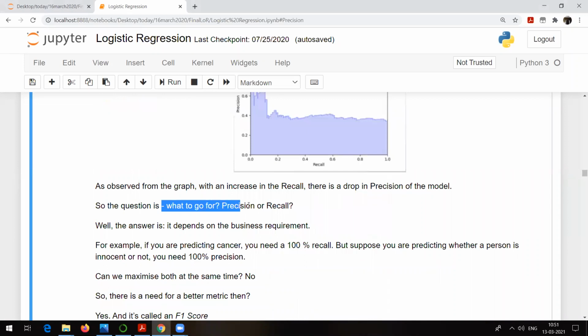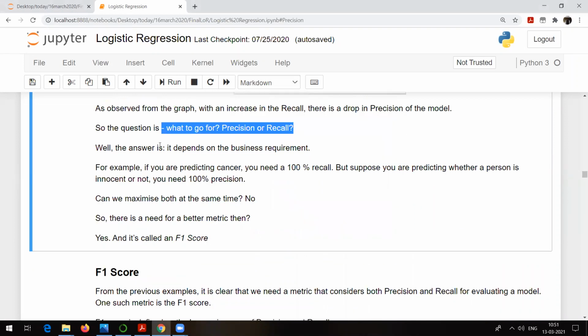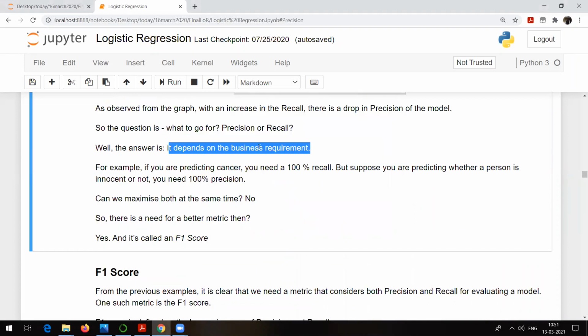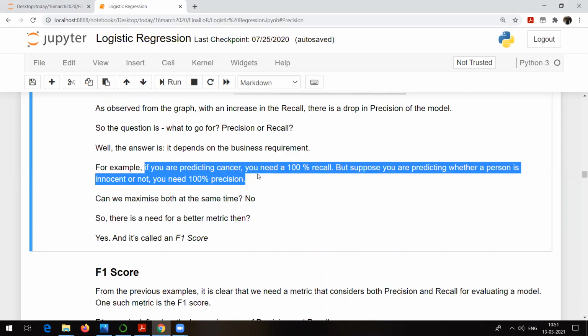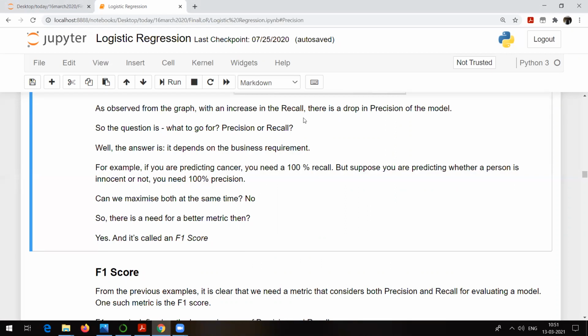So the question is what to go for, precision or recall? The answer actually depends on the business requirement. For example, if you are predicting cancer, see, this is something very important. Which one should be higher, recall or precision? There is no fixed answer for that, so this example you can remember. If you are predicting cancer, you need 100% recall in that case.